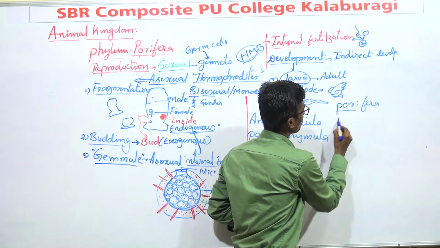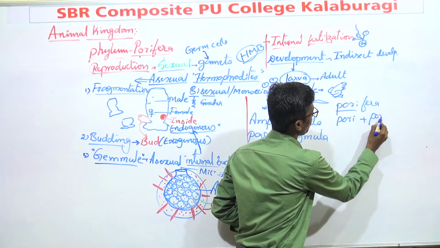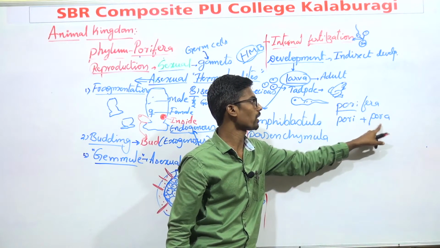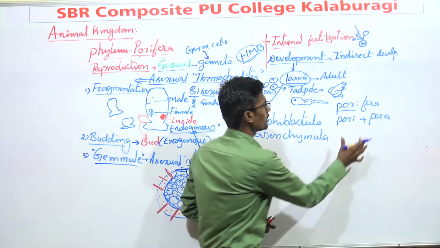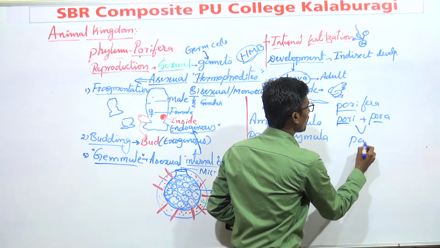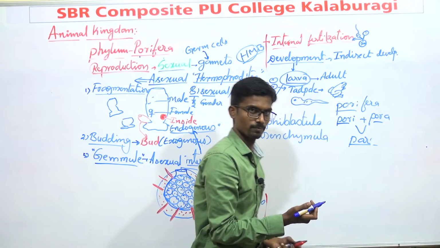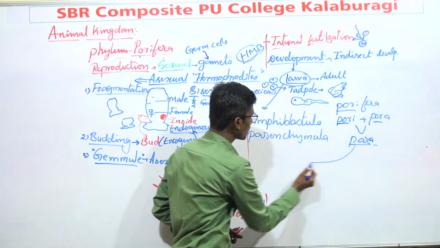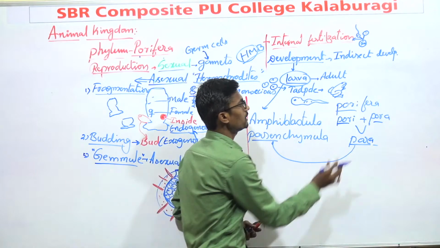It gives Pori and Pora. In Kannada, Pori means female and Pora means male. These Pori and Pora, what are they doing? Pair, meaning love. This is why I told this, because it is related to the phylum.